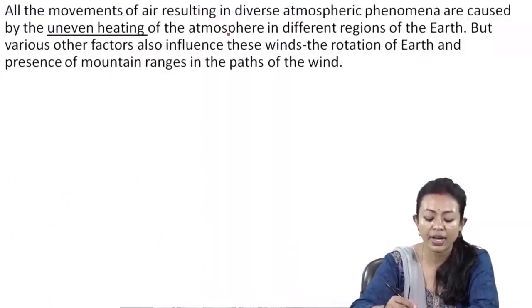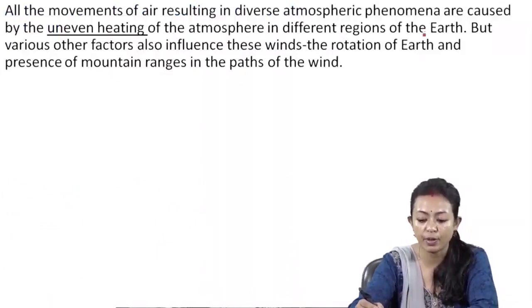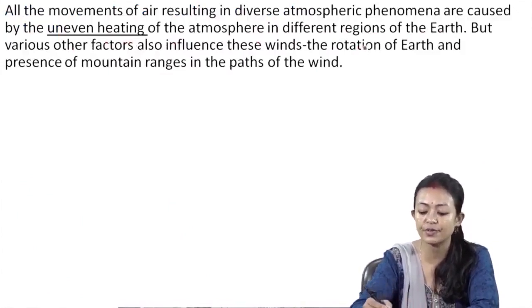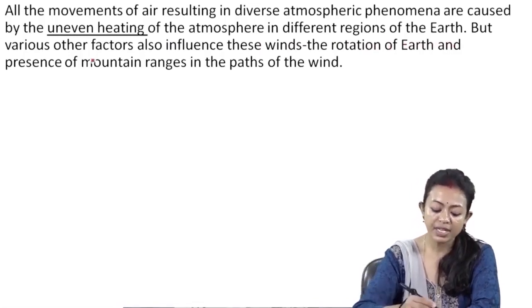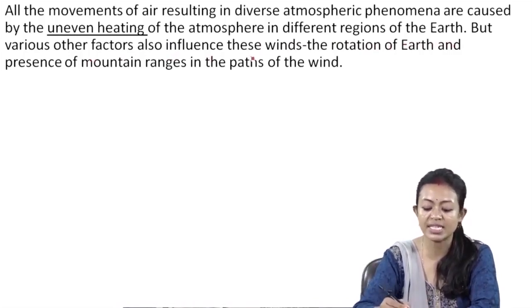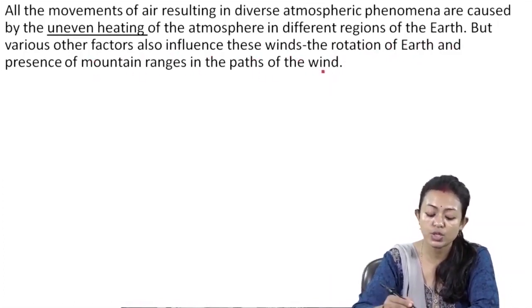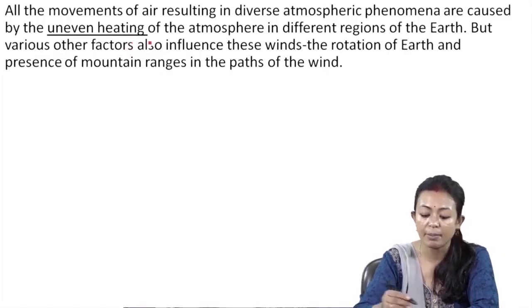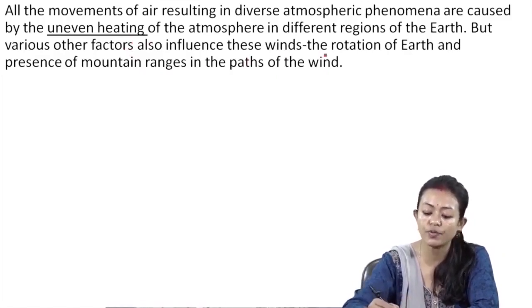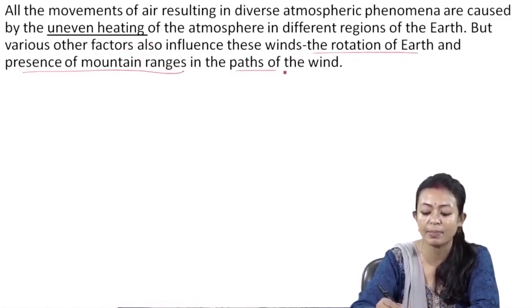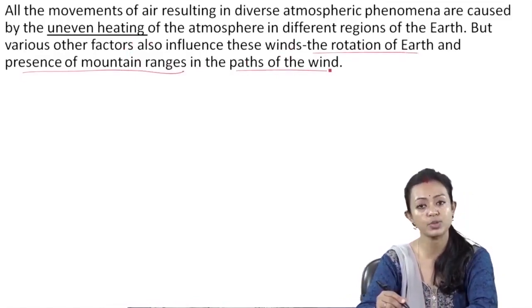All the movement of air resulting in diverse atmospheric phenomena are caused by the uneven heating of the atmosphere in different regions of the earth. But various other factors also influence these winds: the rotation of earth and the presence of mountain ranges in the paths of the wind. So it is not only because of uneven heating, but also because of the rotation of the earth, the presence of mountain ranges, as well as whether the path of the wind is being obstructed or not.